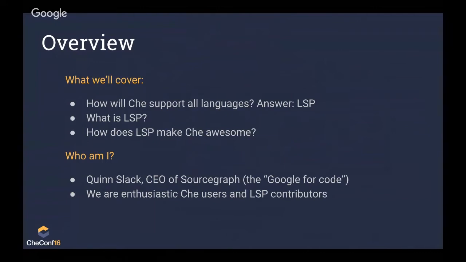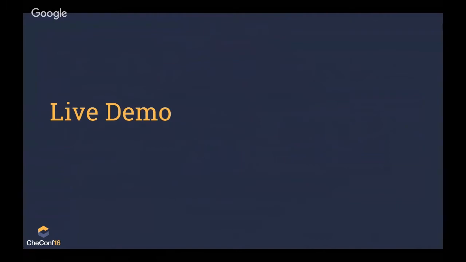So who am I? Again, my name is Quinn, and I'm the CEO of Sourcegraph. We're the Google for code. We make a product that is the best way to read code, and we also use language server protocol. We're also enthusiastic Che users. So it's great to see this community growing really quickly, and it's amazing to see the first conference of Che be so successful. So I'm going to do a quick demo of Che and show some of the awesome things about it, and keep a special eye out for the language support.